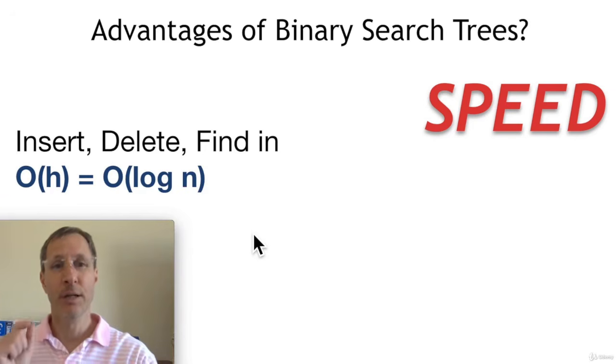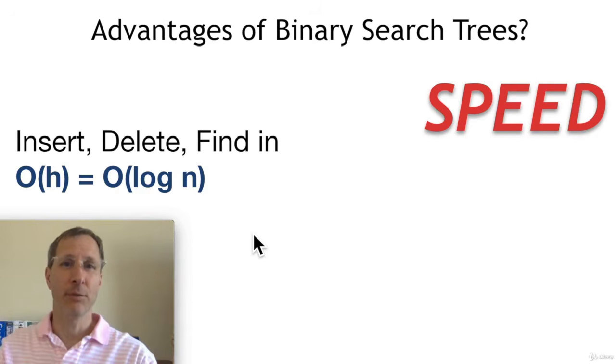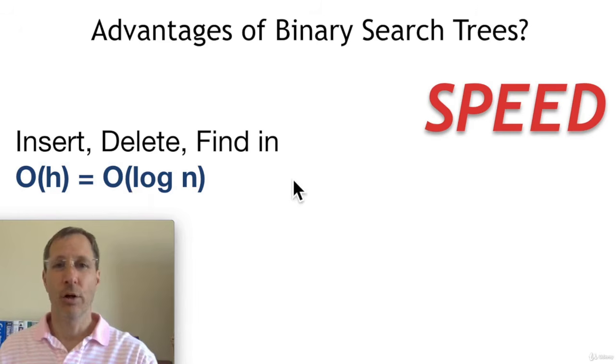You can insert, delete, and find data in a tree in big O of h, or the height of the tree, depending on how many levels there are in a tree. Or, put another way, log n of the data. The log of 10 million is about 30. If you don't know what big O means, this is an order of operations, an approximation of how many operations it takes to achieve something.